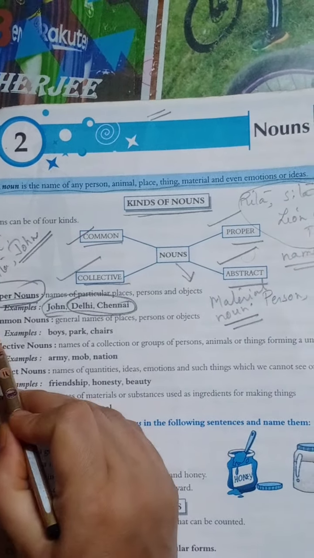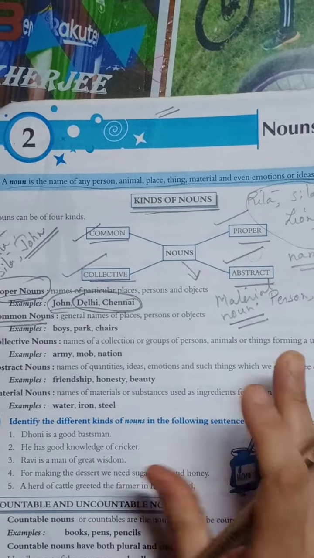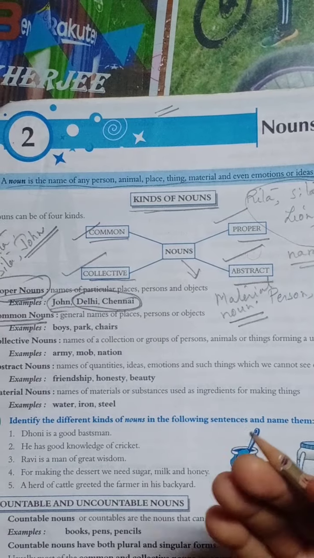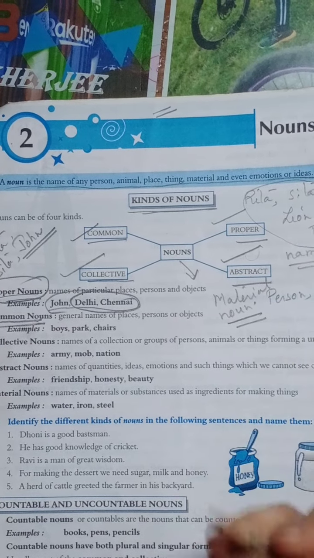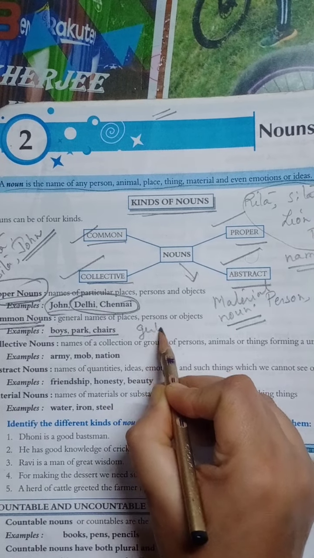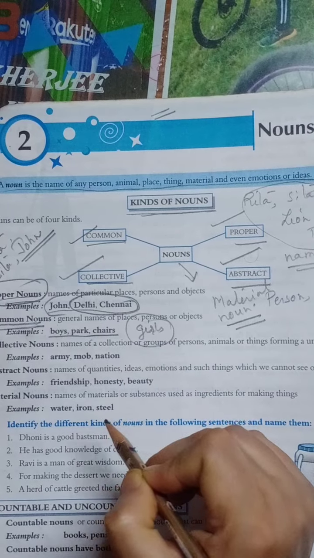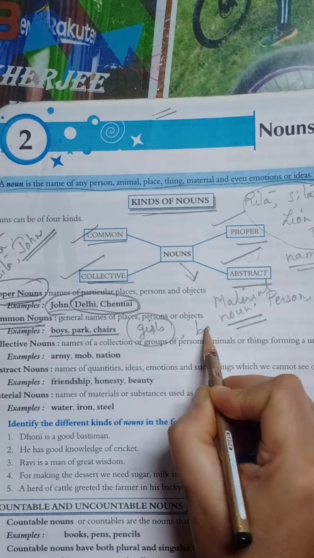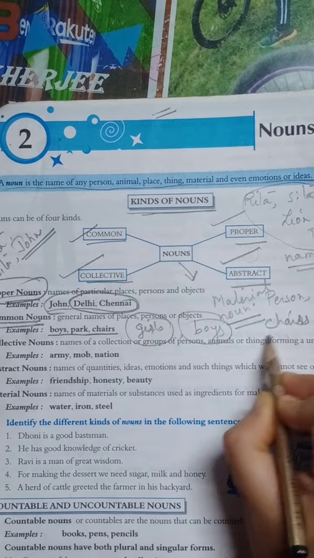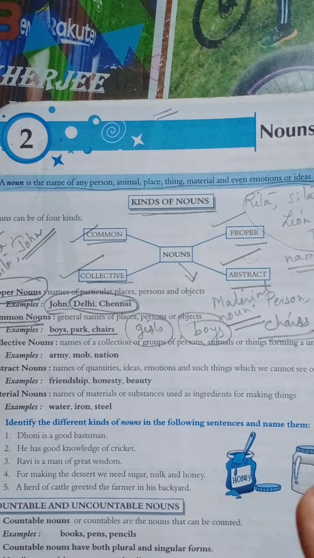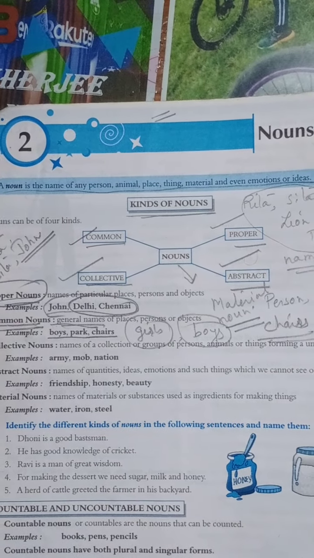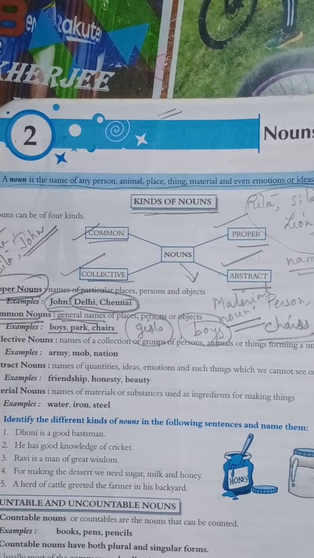Now let us see common nouns. What are the common nouns? These are the names given to any places, or you can say the names that are used in common. We do not particularize it, we do not specify it. Like boys, park, chairs, girls. When we say girls, we mean the whole community of girls. When we say boys, we mean the whole community of boys. When we say chairs, it means all the chairs. There are no particular chairs. So any general name given to any place or any person, we call it common noun.